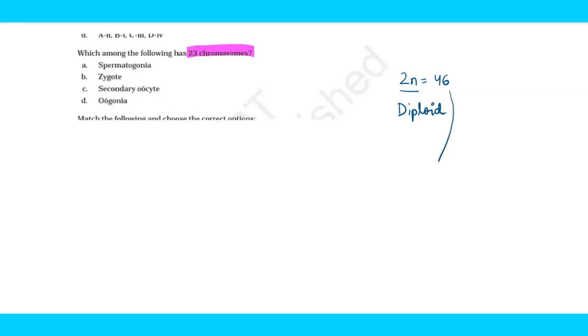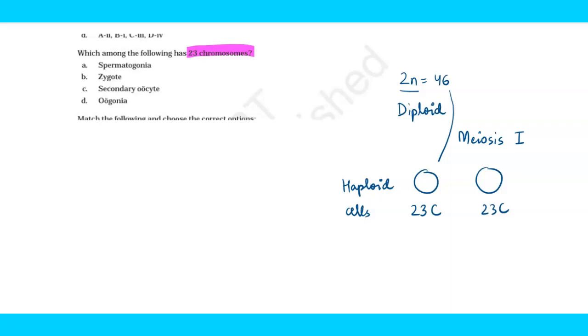Now we know the basic logic that meiosis gets accomplished by meiosis 1 and meiosis 2. Meiosis 1 will result in the formation of 2 daughter cells, and each daughter cell will have 23 chromosomes, which are also known as the haploid cells, right? So they are asking which among these contains 23 chromosomes.